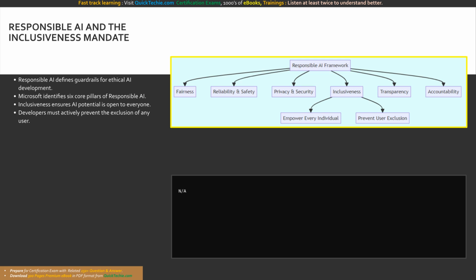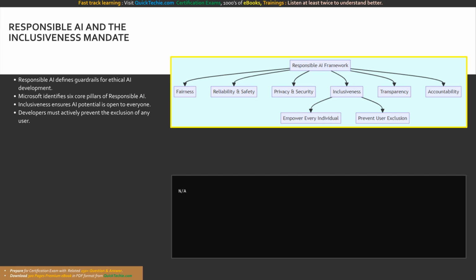If an application is only usable by people with perfect vision, perfect hearing, and native language fluency, it is fundamentally flawed and irresponsible. Inclusiveness means actively designing systems that adapt to the diverse physical, cognitive, and linguistic needs of our global population, ensuring equal access to the benefits of artificial intelligence. By integrating these inclusive practices directly into the software development lifecycle, we build trust and create products that truly empower